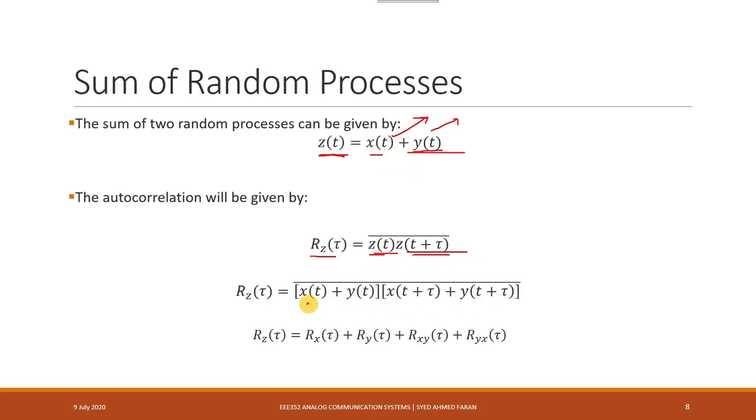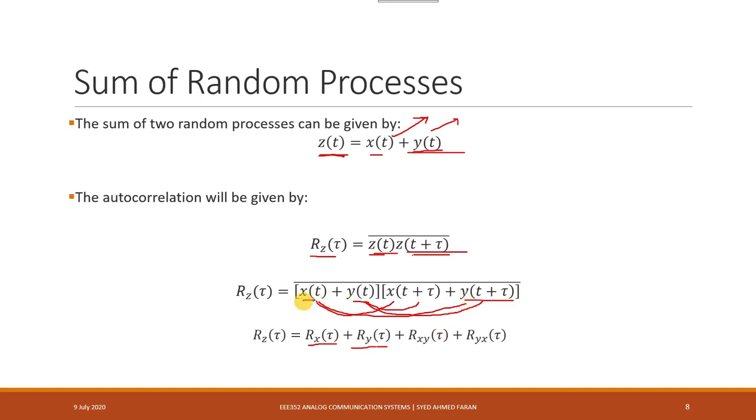We have four total products happening over here. x of t is multiplied with x of t plus tau, x of t is multiplied with y of t plus tau, y of t is multiplied with x of t plus tau, and y of t is multiplied with y of t plus tau. When x of t and x of t plus tau are multiplied, we get the autocorrelation of x. When y is multiplied with y of t plus tau, we get the autocorrelation of y.